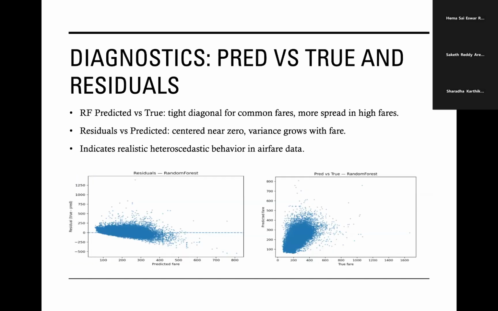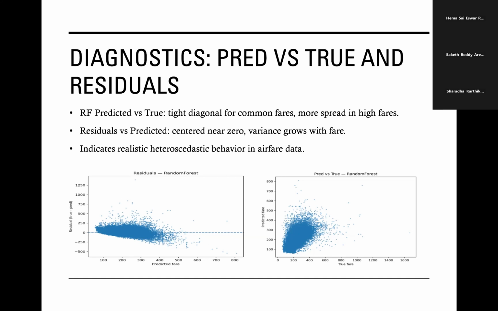Now let's look at the diagnostics, because just looking at metrics isn't enough. Here we are looking at the random forest's predicted versus true plot and the residuals versus predicted plot. In the predicted versus true chart, we can see a nice tight diagonal band for the usual mid-range fares. That's what we want. And when the fares go up, our predictions go up with it. As we move into the very high fares, that cloud starts to spread out more. That actually makes sense because those long haul or peak season routes are much rarer and naturally noisier.